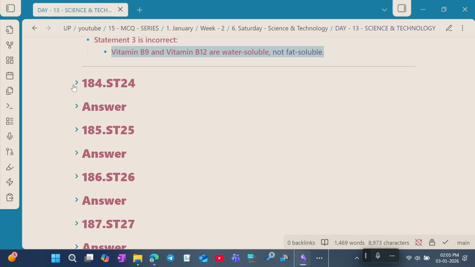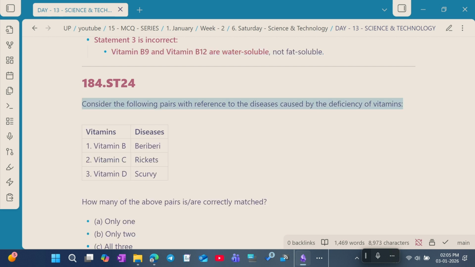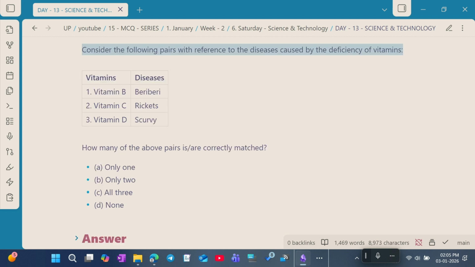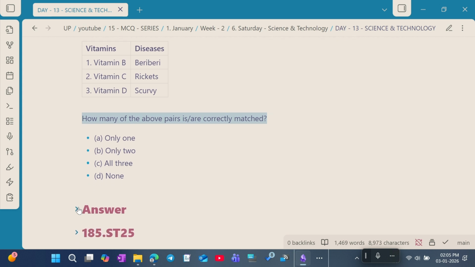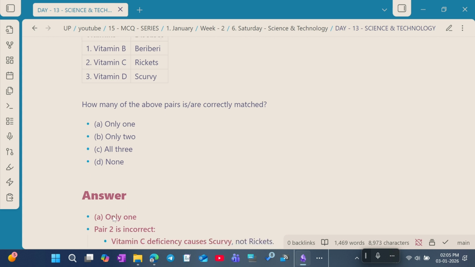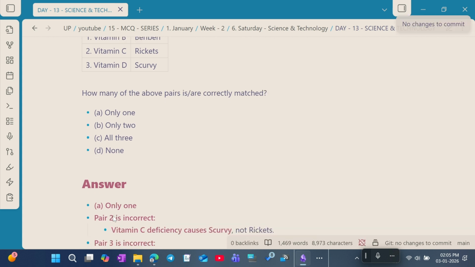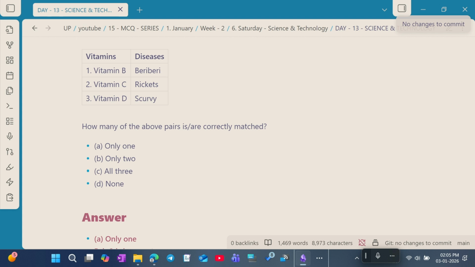Question number 24. Consider the following pairs with reference to the diseases caused by the deficiency of vitamins. Vitamin B, rabi; vitamin C, rickets; vitamin D, scurvy. How many of the above pairs are correctly matched? So the answer for this question is only one. That is, pair 1 is correctly matched.